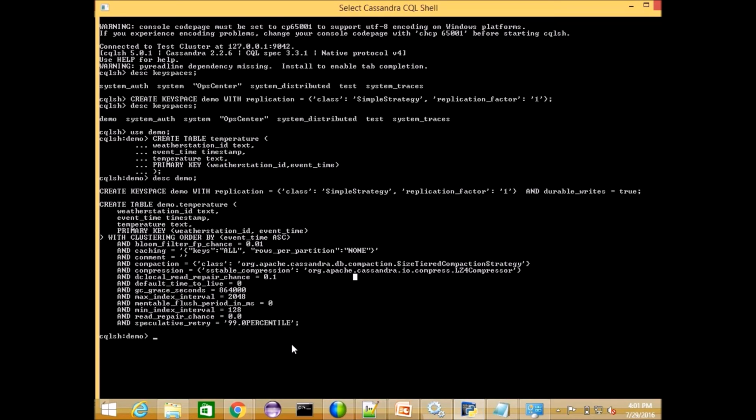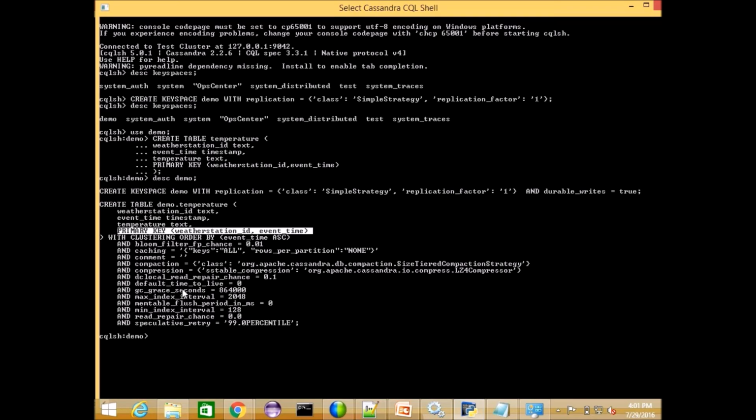So that is the one we can specify, or not specify. Those are the certain things which come by default. When you want to cache it or not cache it, that is the one comment. It's not mandatory. If you want to give a comment, you can give it. The compaction, this is our setting. Okay, compression, that is okay.